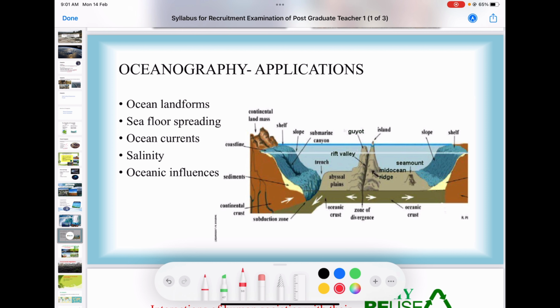In this picture you can see the landforms from continental shelf to abyssal plain or mid-oceanic ridge. There exist a number of landform units, and you want to study each of these in detail. When I am saying all these things, you should think for yourself how much knowledge you have of them, and grade yourself.